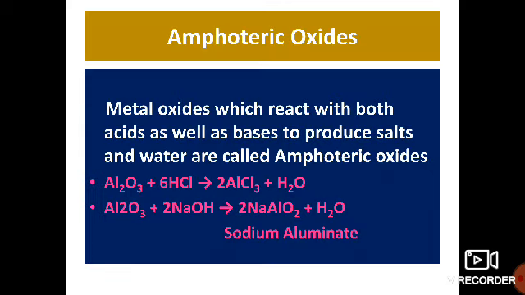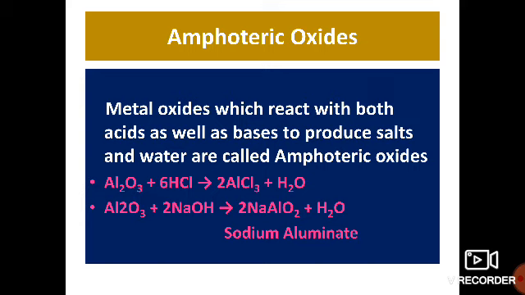Amphoteric oxides. Metal oxides which react with both acids as well as bases to produce salt and water are called amphoteric oxides. For example, Al2O3 plus 6HCl gives 2AlCl3, that is aluminium chloride, a salt, and water is formed.